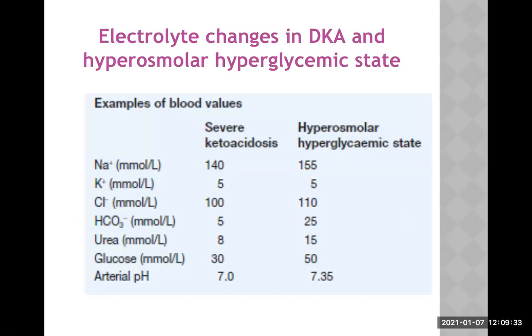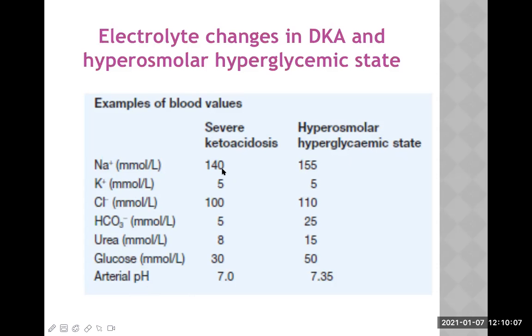Now, all of you, please focus here. These are the electrolyte changes in DKA and hyperosmolar hyperglycemic state. This slide is just comparing the difference in electrolyte changes between these two conditions. Here is sodium, potassium, chloride, bicarbonate, urea, glucose, and pH. This is severe diabetic ketoacidosis, and this is the hyperosmolar hyperglycemic state condition.